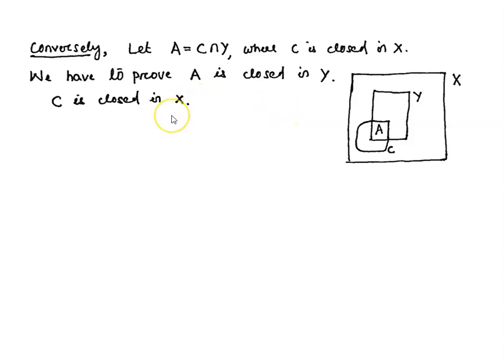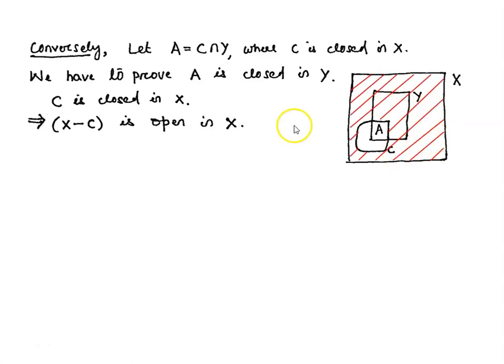Since C is closed in X, its complement is open in X. This C is closed in X, so complement of this C, this portion, is open in X. This shaded region is open in X.